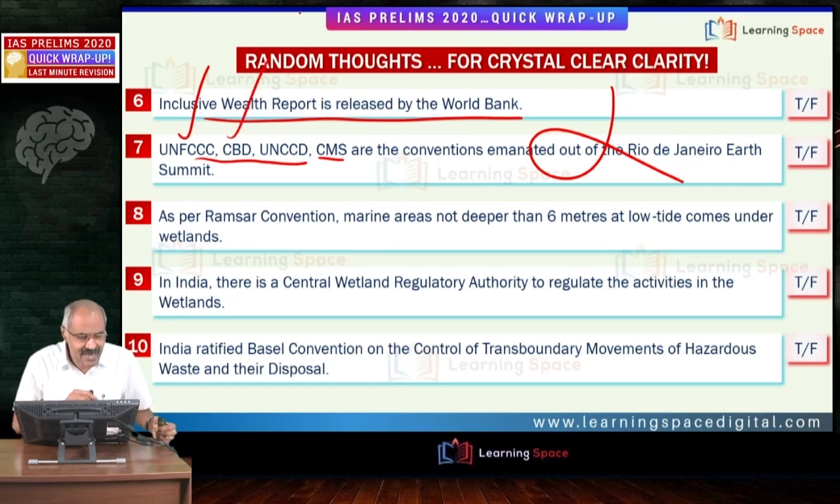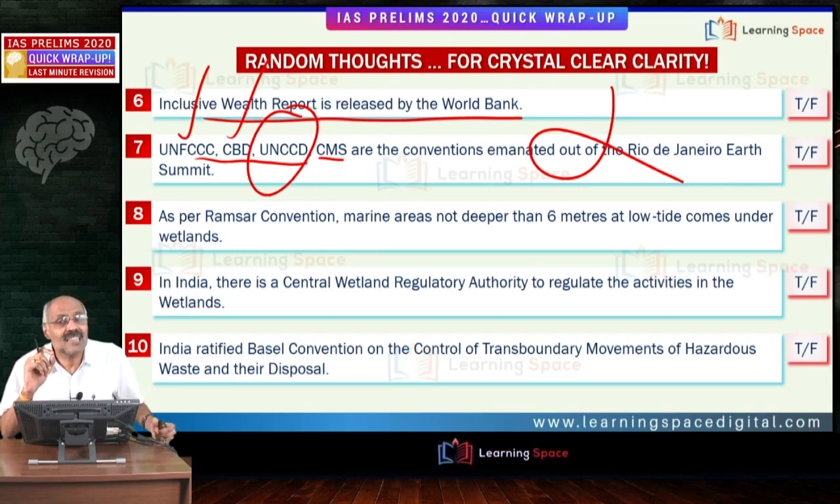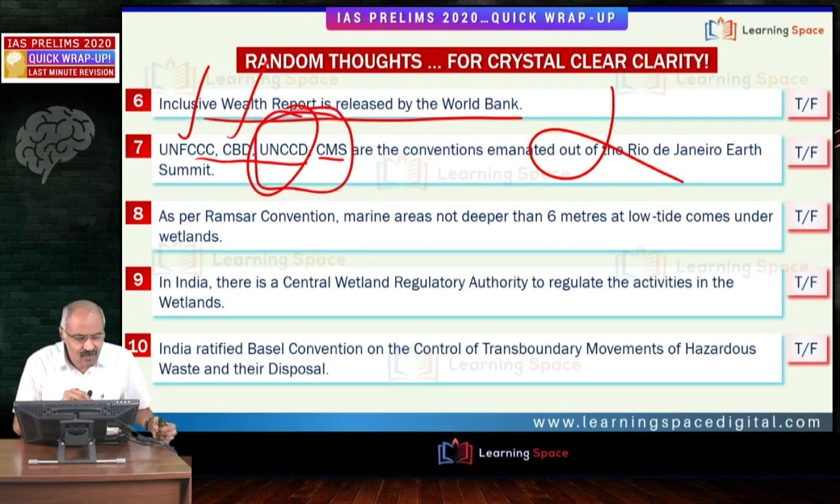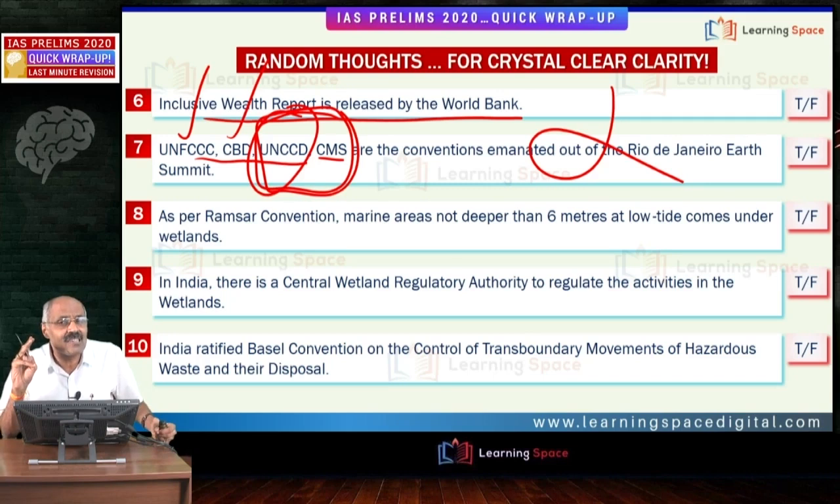Then there is CBD, then UNCCD. About UNCCD, we are going to discuss in the upcoming classes, as well as CMS. These two are important from your preliminary perspective. But in this statement, CMS is not emanated out of the Rio de Janeiro Earth Summit. Out of the Rio de Janeiro Earth Summit, 3 conventions came to the forefront. That is UNFCCC, then CBD and UNCCD, and they have well laid out financing mechanisms. That is the most important aspect.